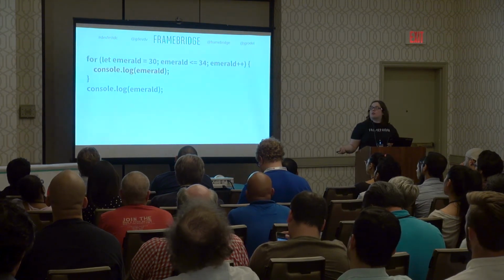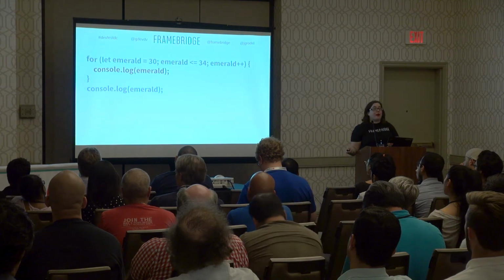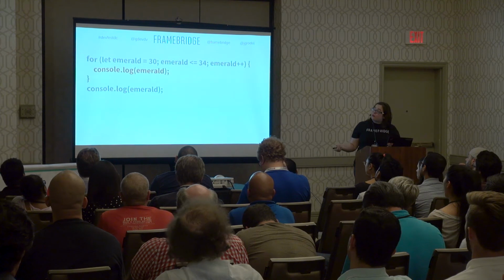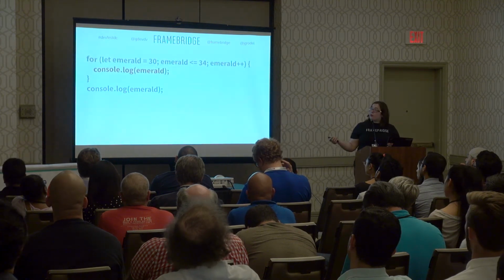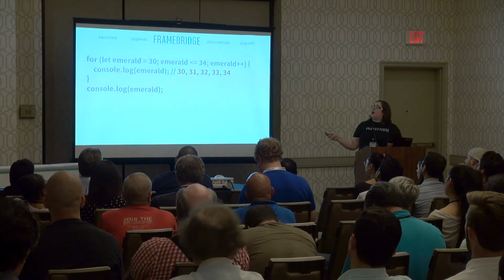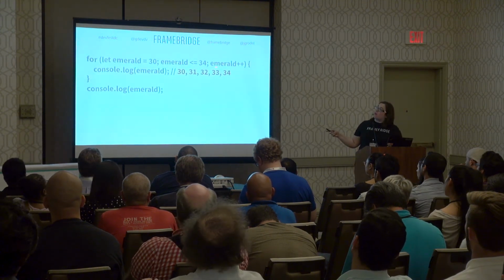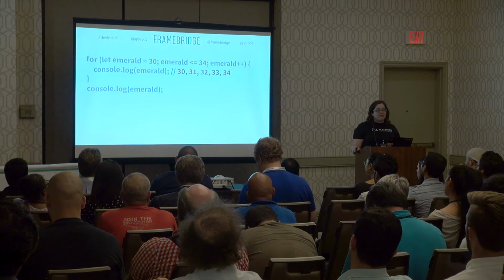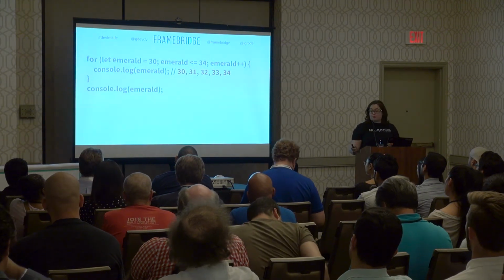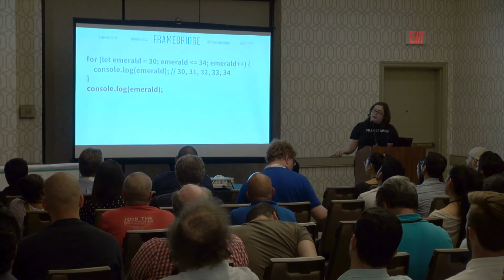And here, when I console log out, the first time we'll console log out 30. We'll increment emerald to 31. 31 is still smaller than 34. We'll console log out 31, 32, 33, 34. After we console log out 34, emerald will increment again to 35. 35 is not smaller than or equal to 34, so we break out of our loop. And we come down here.